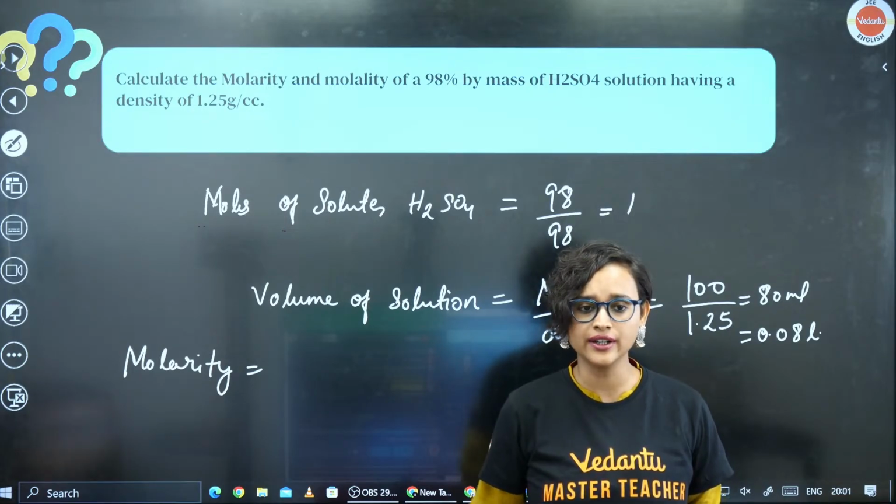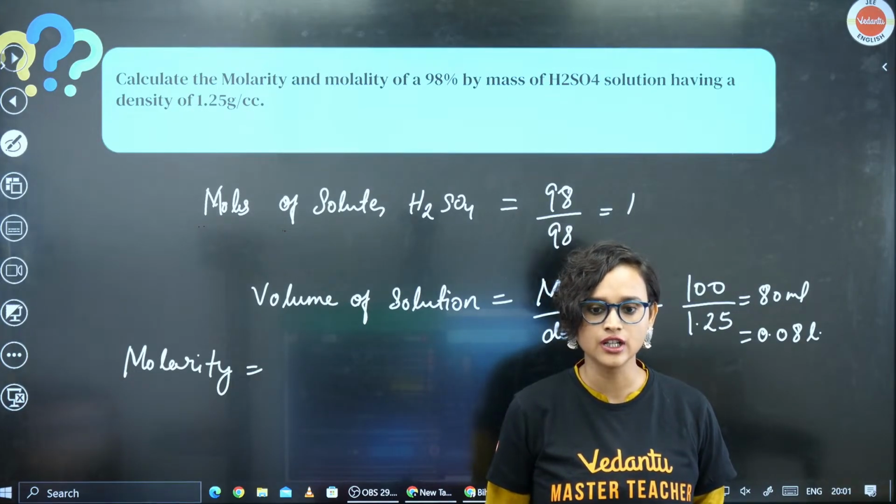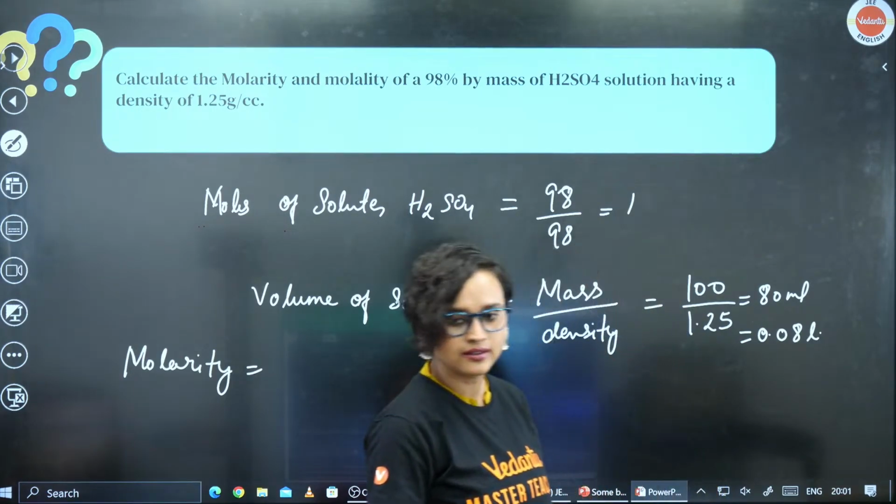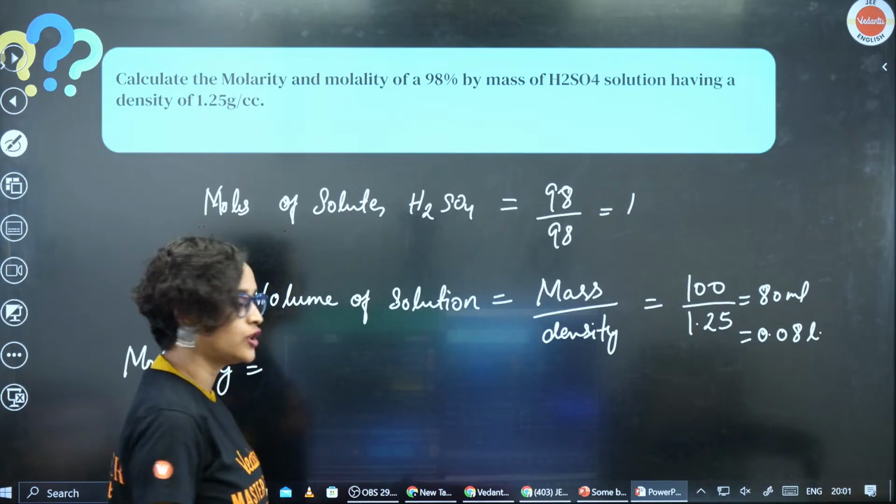This is for 2024 as well as 2025, okay? So tell me, molarity is moles of solute by volume.